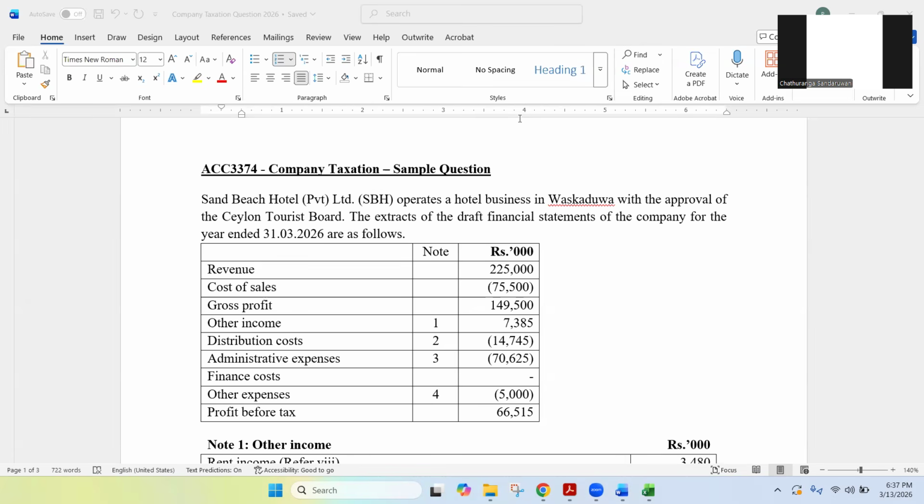Now, when it comes to company taxation, what are the income sources? Exactly. We are not considering employment income, isn't it? It's not an individual.